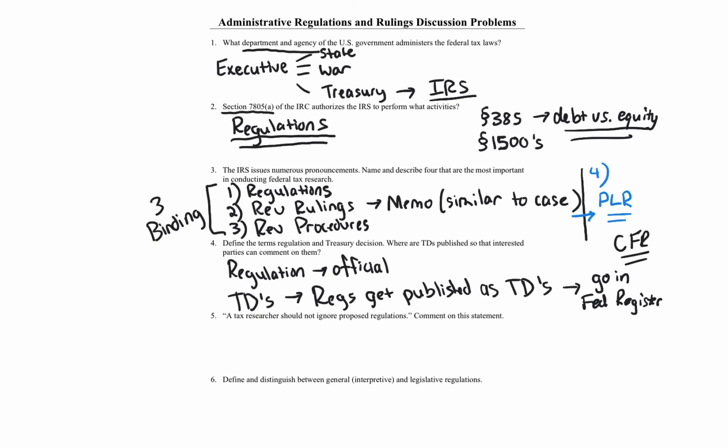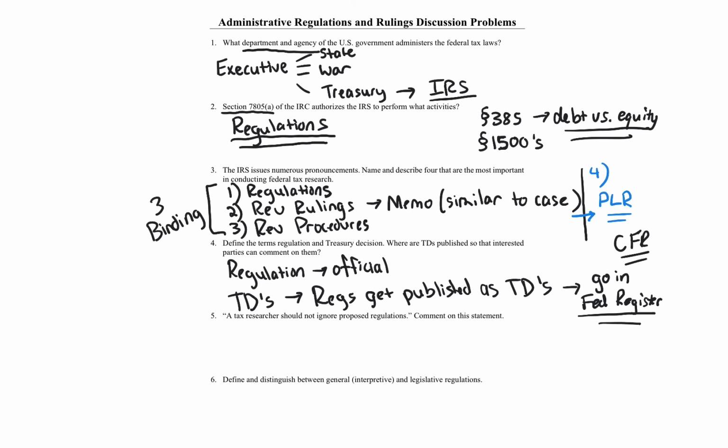That's where all regulations for the entire U.S. law, U.S. Code, go into the CFR, and the Federal Register updates that. Treasury decisions are published in the Federal Register, and sometime later in the Internal Revenue Bulletin. But the Federal Register is where we officially go with respect to that item.